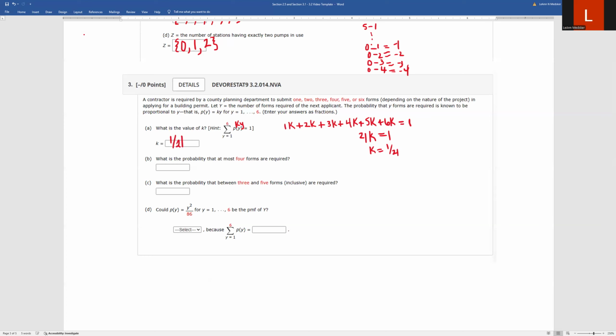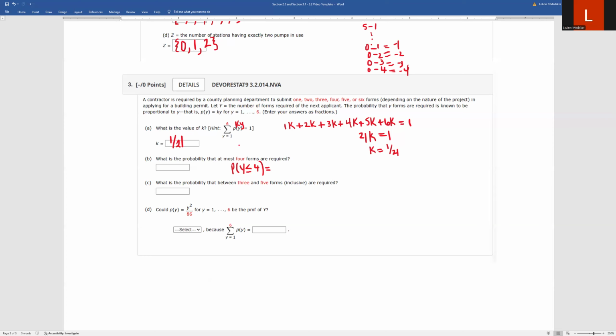So there's that. Now, the next part is what is the probability that at most 4 forms are required? This is going to be the probability that Y is less than or equal to 4. You can essentially think of it as each value having that probability of 1/21, so we take each outcome from 1 to 4 forms and multiply it by its probability.